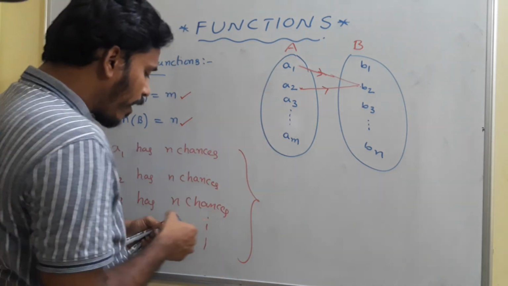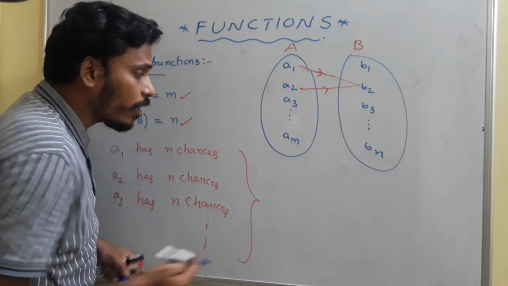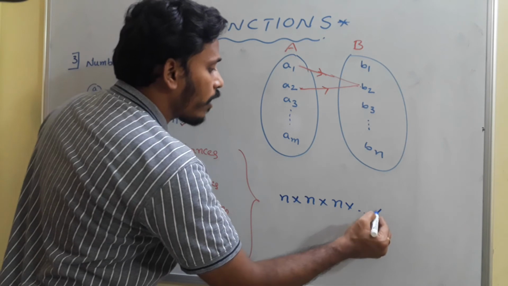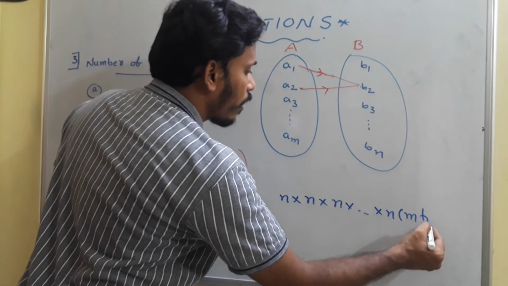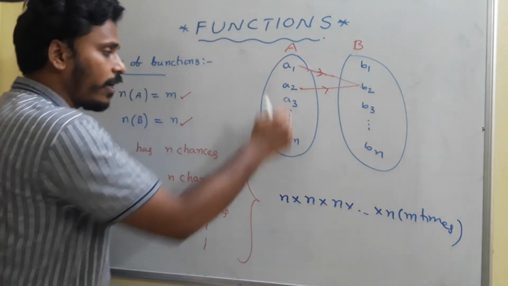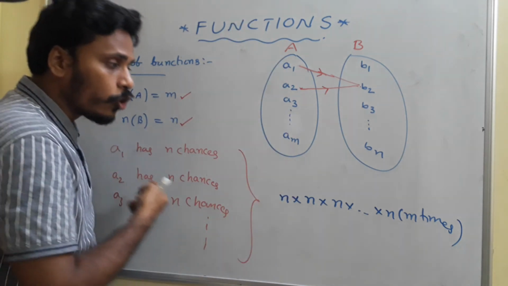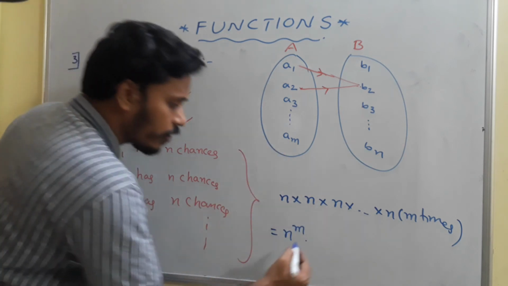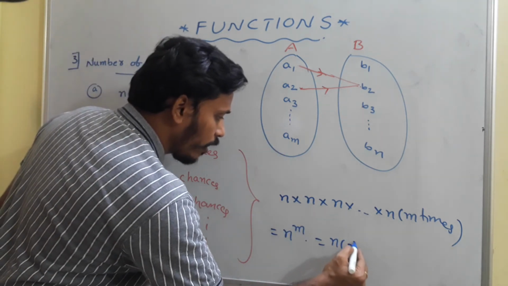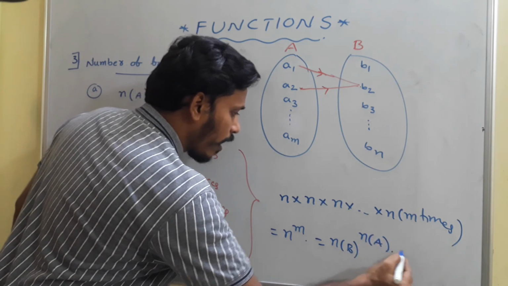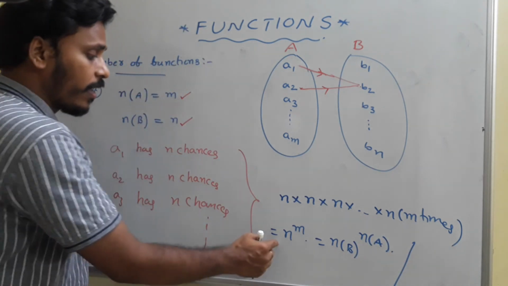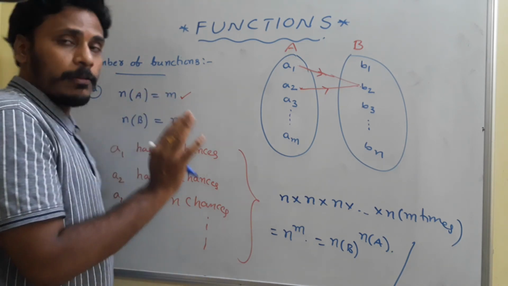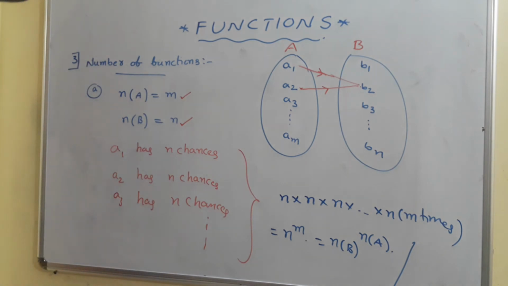Since every element has n chances, while calculating the total number of chances, we multiply n into n and so on, m times, because there are m elements in the first set. That equals n power m, which is nothing but n(B) to the power n(A). So n power m represents the number of functions from set A to set B. Just have a look.